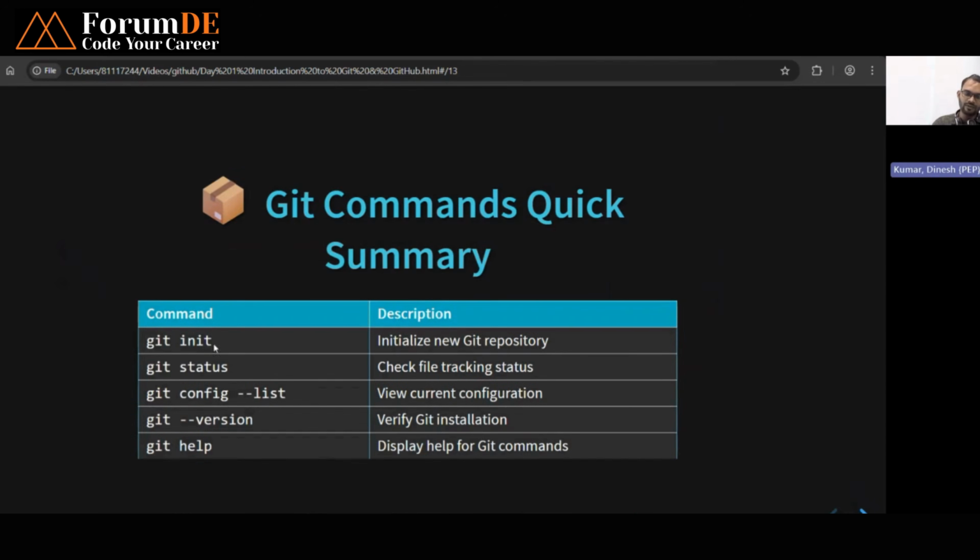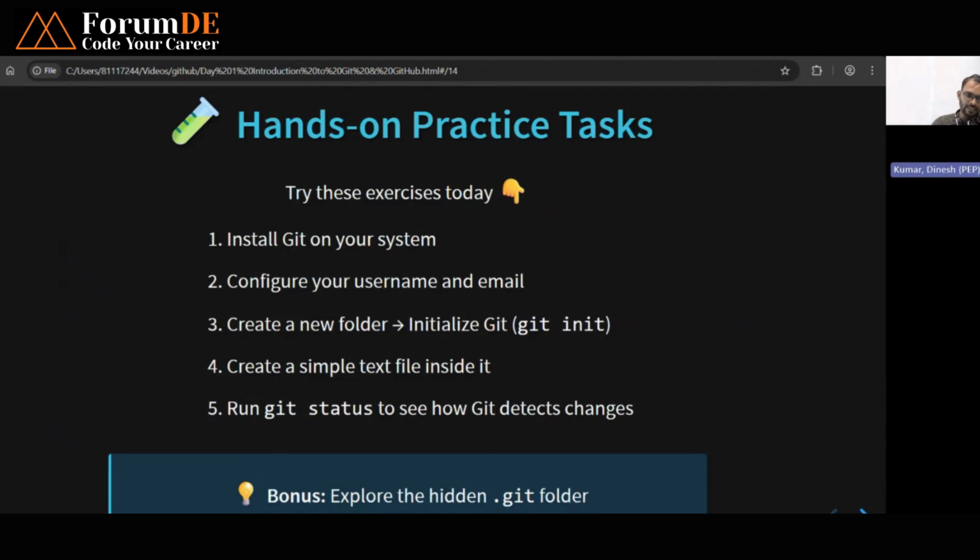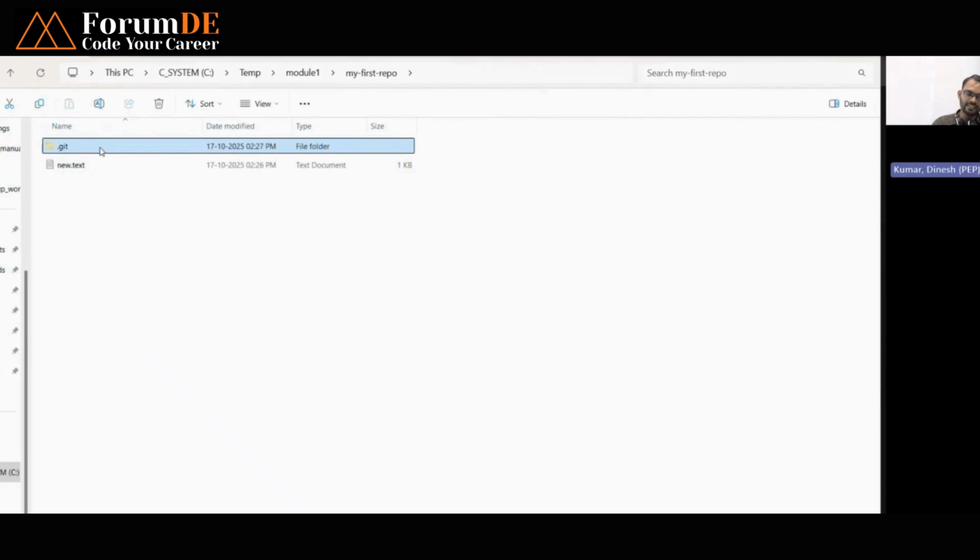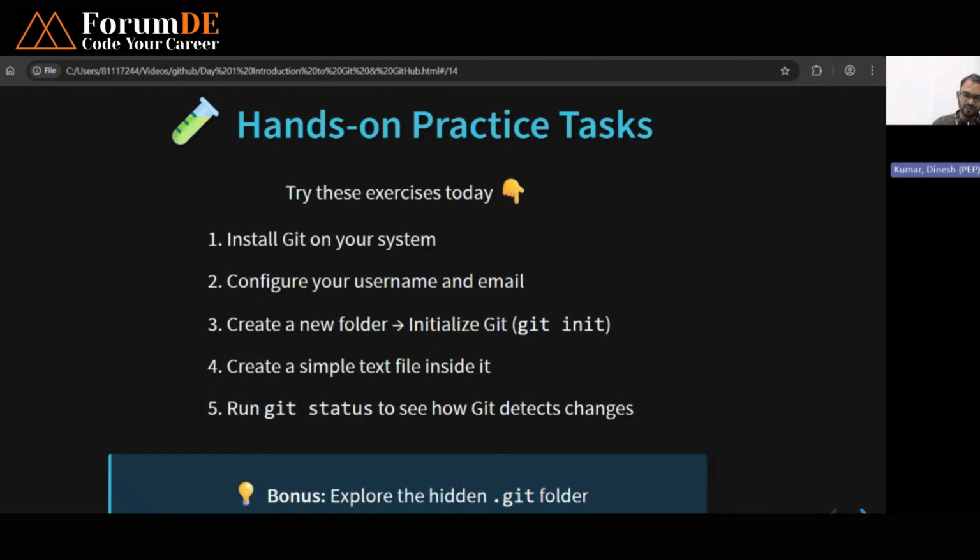So this is all about the command git init, which means initializing your git repository. Git status will track all the files. Git config list will tell you about all the current configuration. Version will tell you what the version is, and git help will tell you what help commands are available. You have created this .git folder, which is a hidden folder. You have to explore the hidden files, because this hidden folder contains all the versions of whatever changes you are making.